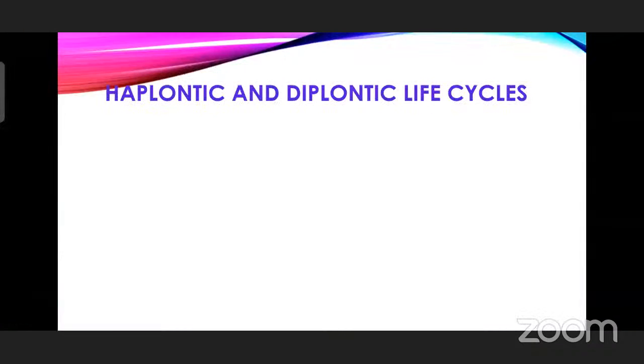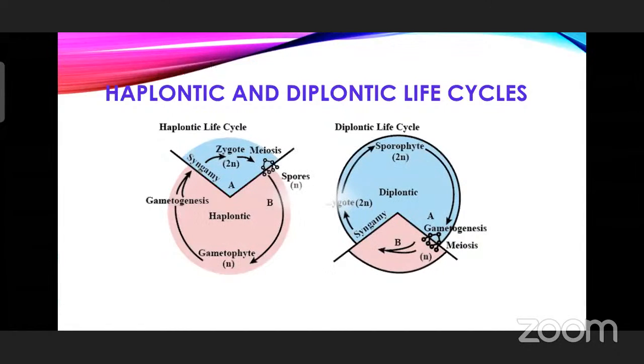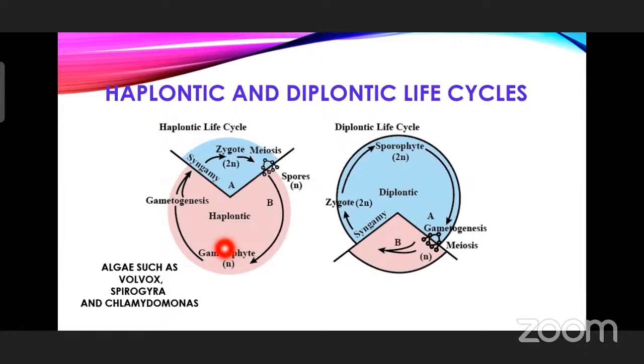Next, haplontic and diplontic life cycle. Now, there is an interesting topic here, that is a discussion about the life cycle of the plant kingdom. If you see in the plant kingdom, you can also check the thallophyta, the algae also. The algae will be having a haplontic life cycle. Haplontic life cycle means the gametophyte is the haploid gametophyte, and it is the dominant stage.